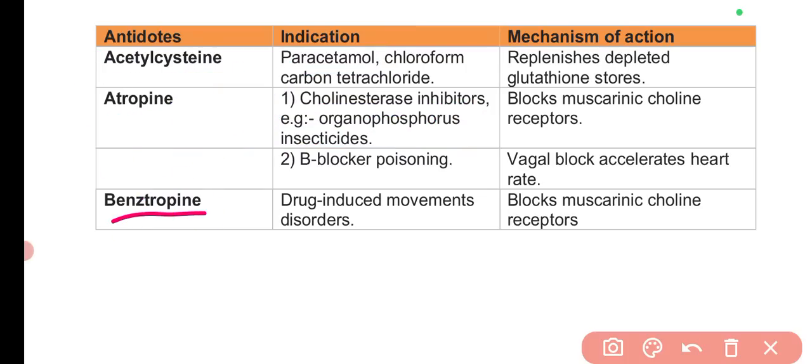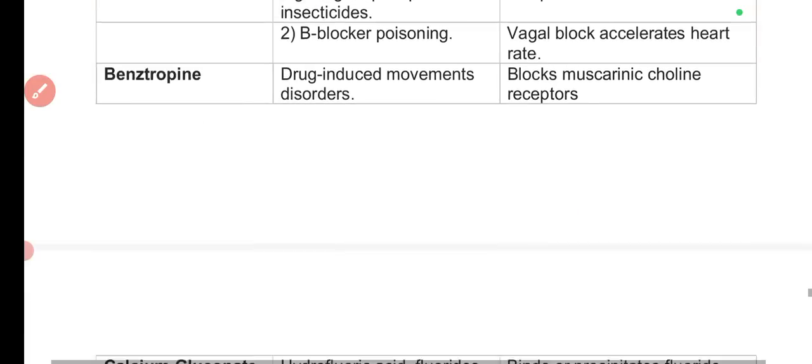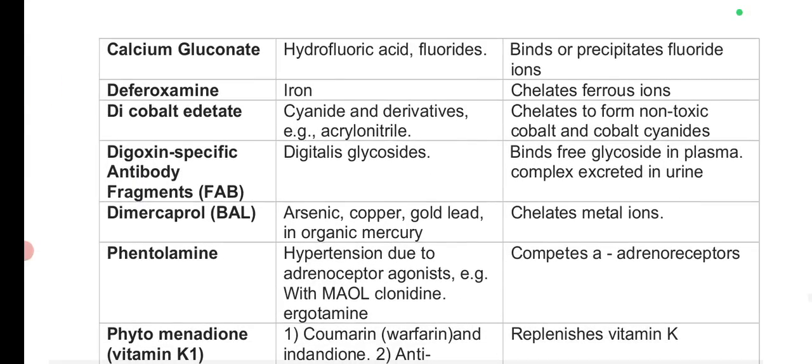Then benztropine, for drug-induced movement disorders. For these conditions, benztropine is used. Not that important. Atropine and pralidoxime are most important. Mechanism of action you can read on your own. Then this desferoxamine is important. It is in case of iron.